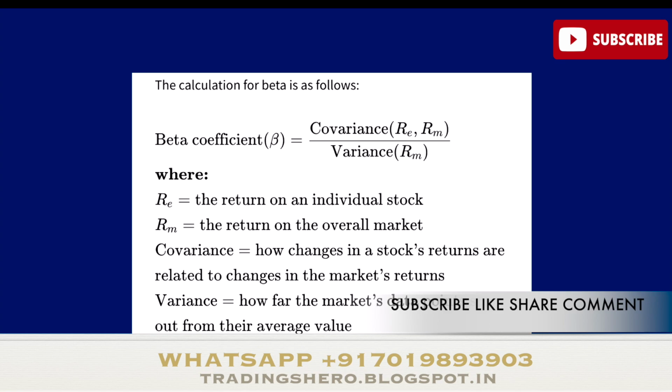Okay, so here RE is the return on the individual stock, and RM is the return on the overall market. Covariance shows how changes in the stock's return are related to changes in the market returns, and variance shows how far the market data points spread out from their average value. So this is how it is calculated. You don't have to do the calculation, because we already have a screener which will tell us the beta value, so don't worry. This is just for information, to show how the calculation is done.